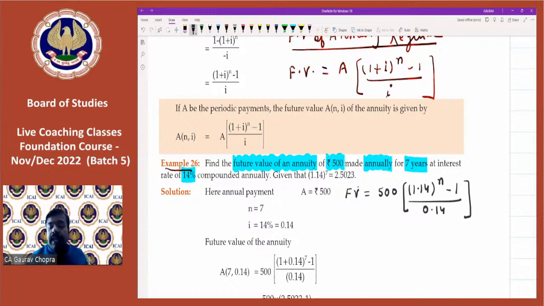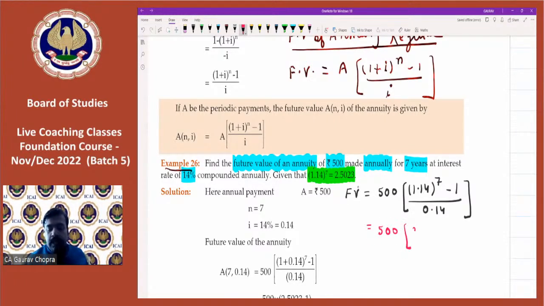In place of n, we substitute 7. Many times the question will provide the powers. So the question is already giving 1.14 to the power of 7.